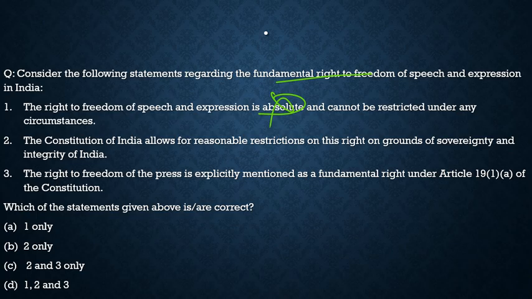Second, the Constitution of India allows reasonable restrictions on the rights on grounds of sovereignty and integrity. This is one of the grounds, so that is true. Third, the right to freedom of the press is explicitly mentioned as a fundamental right under Article 19(1)(a) of the Constitution. So this is also true. So with respect to this question, the correct statements are statement 2 and statement 3. So the correct option is option C.